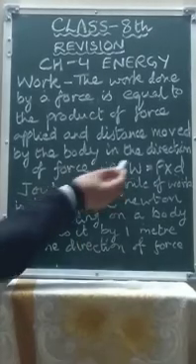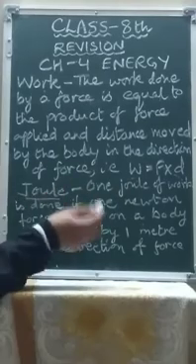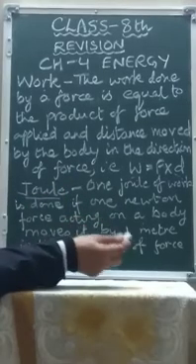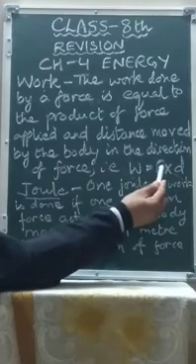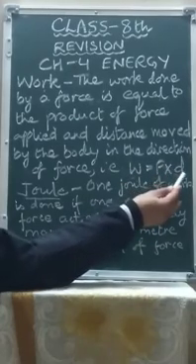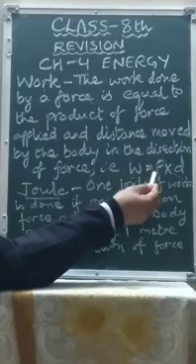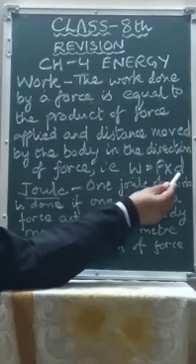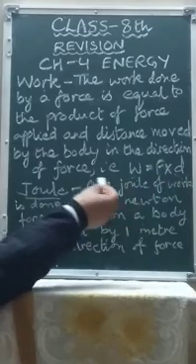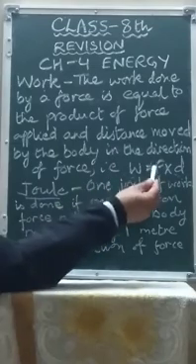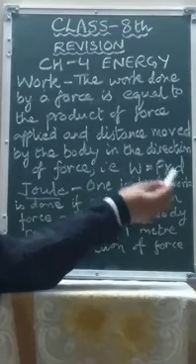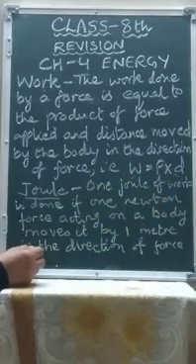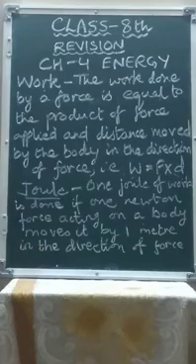Now, the SI unit of work is joule. And how will you define 1 joule? You can define it from the formula also. 1 joule equals 1 Newton into 1 meter, because the SI unit of force is Newton and the SI unit of displacement is meter. Therefore, 1 joule of work is said to be done if 1 Newton of force acting on a body moves it by 1 meter in the direction of force.